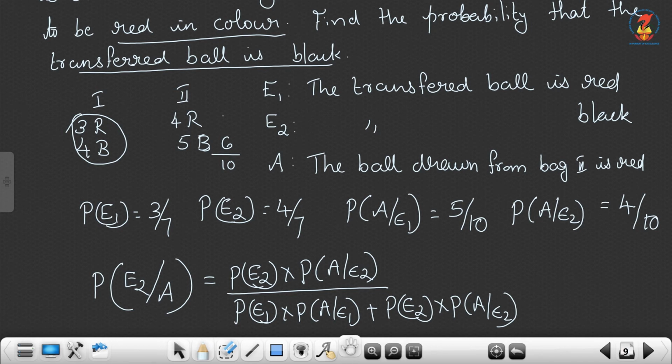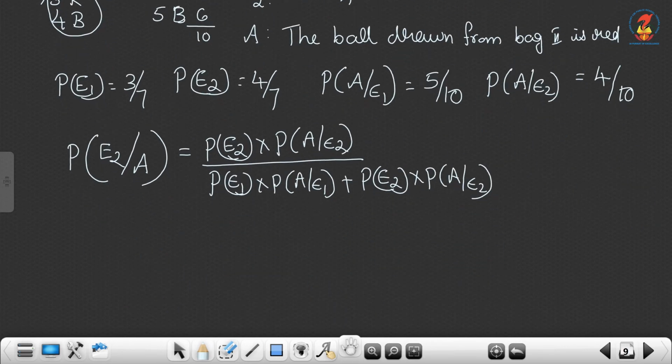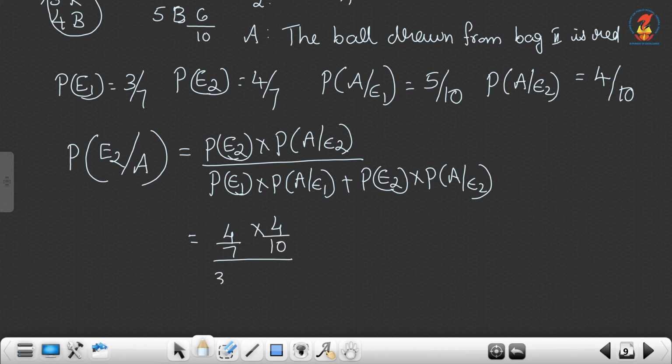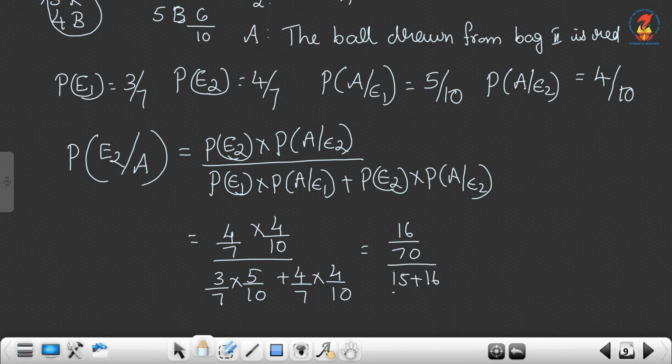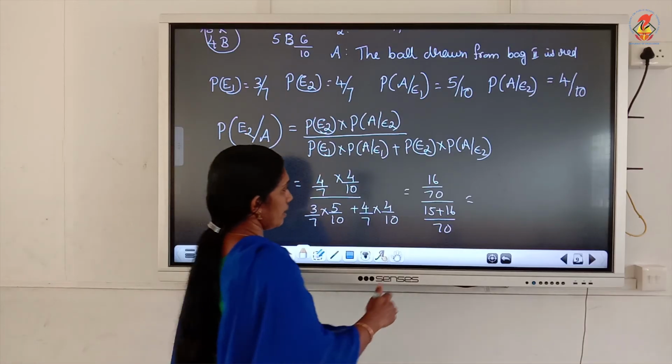Substitute. What is P of E2? E2 is 4 by 7 into 4 by 10, divided by 3 by 7 into 5 by 10 plus 4 by 7 into 4 by 10. So LCM is 70. 70 and 70 cancel. So it is 16 by 31.